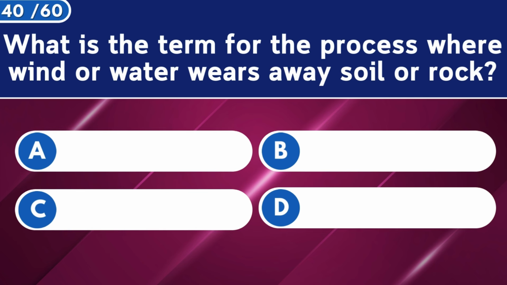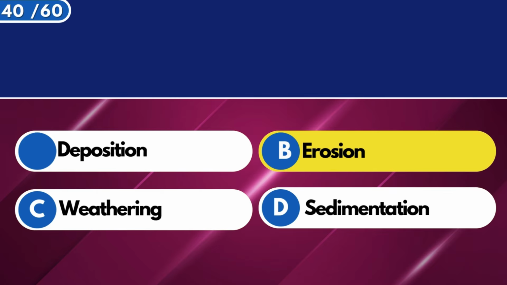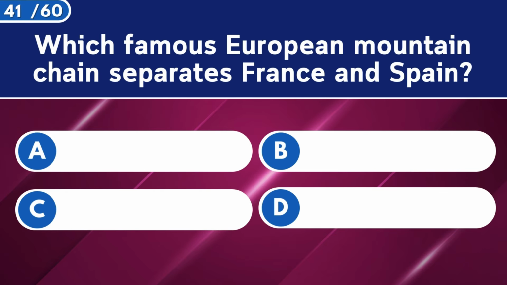What is the term for the process where wind or water wears away soil or rock? Erosion. Which famous European mountain chain separates France and Spain?